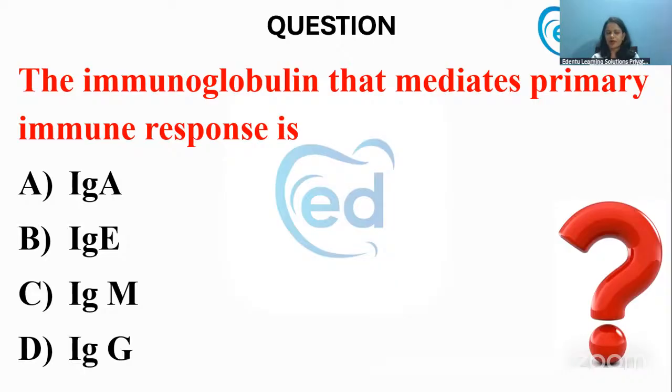The primary one is option C. It's IgM. IgM is usually the first one to appear. IgG, I told you, is the last one to appear, but it is long living.